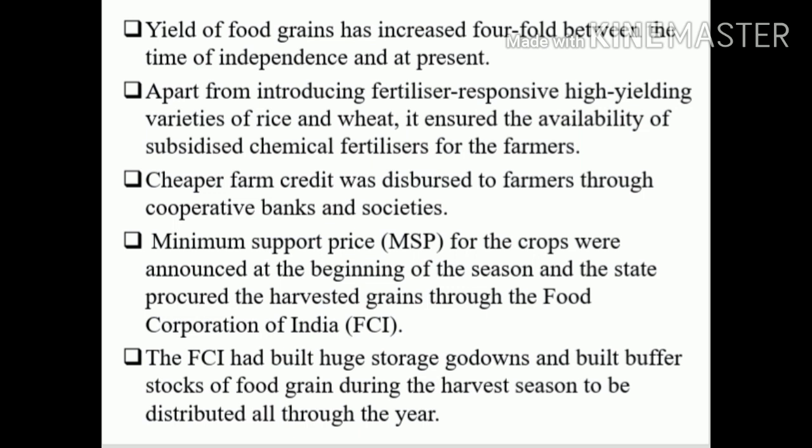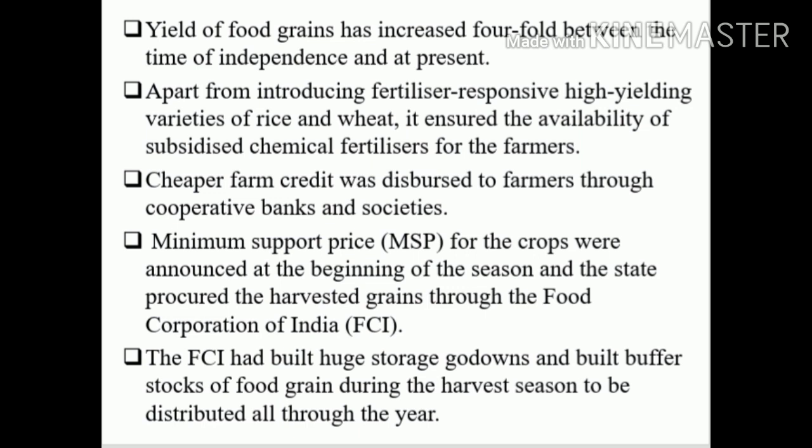Apart from introducing fertilizer-responsive high-yielding varieties of rice and wheat, it ensured the availability of subsidized chemical fertilizers for farmers. Because you know, while we are cultivating any crops, we want to use some chemical fertilizers. In the early days, chemical fertilizers were very costly.